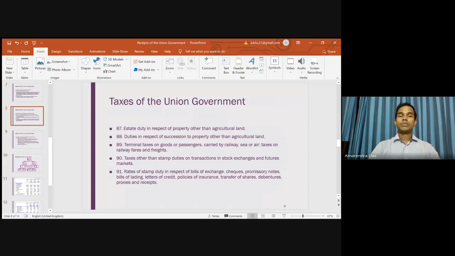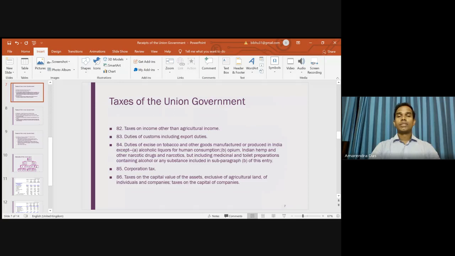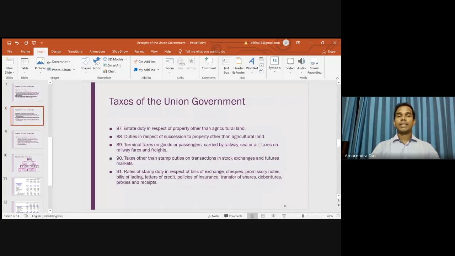Remember, if you see Article 82, then Article 86 and Article 87, wherever agriculture income or agriculture property is mentioned, those are not collected by the union government; those are given to the state government. But other properties are taxed by the union government. Then duties in respect of succession to property other than agricultural land.